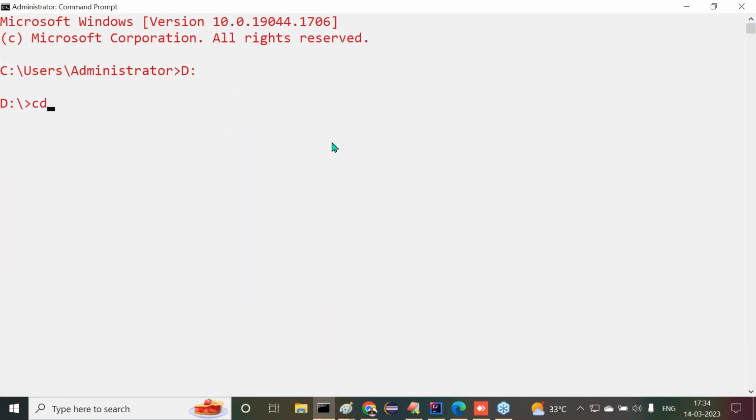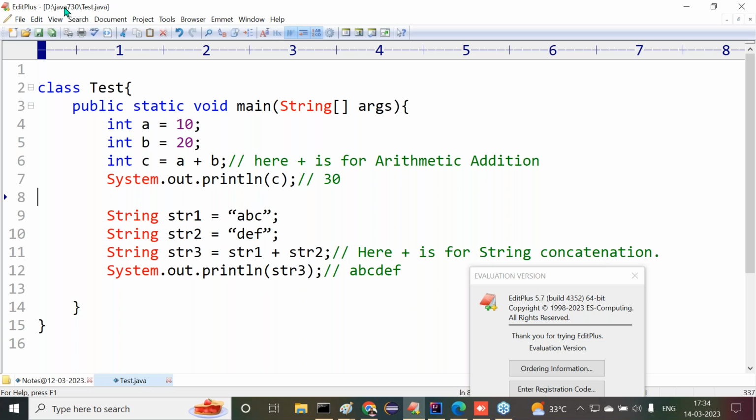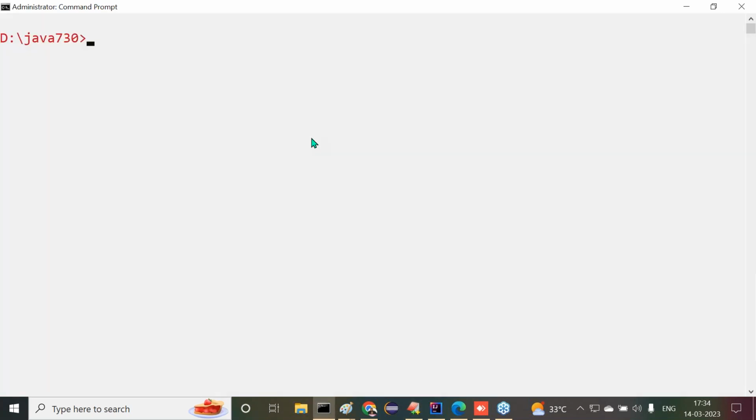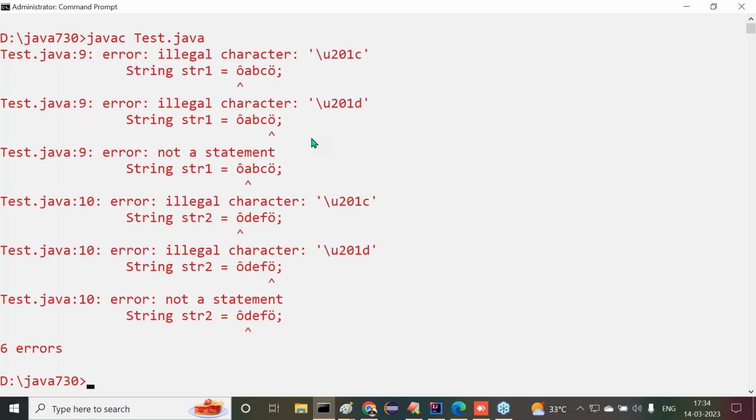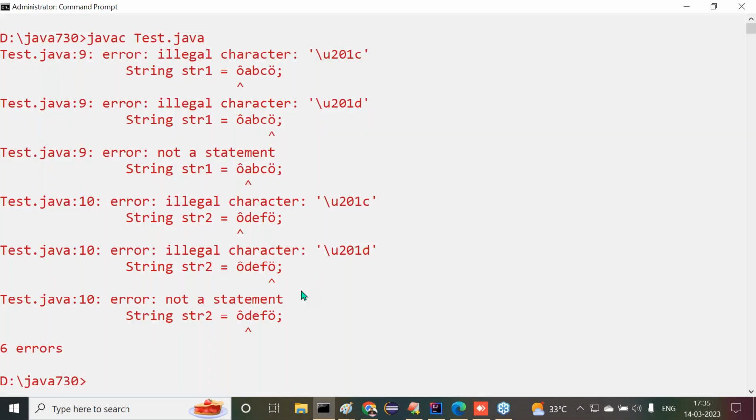Now d:, cd space Java 730. That location I've taken, I think. That program I saved in this location only. D Java 730 tester.java. Right. Now observe carefully. javac tester.java. One minute, wait. It's a copy-paste problem. Don't worry. Double quotations are somewhat different again. That's why we are getting this error. Don't worry, I'll manage it. Right, sir.